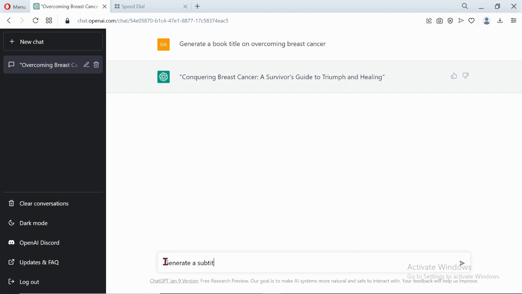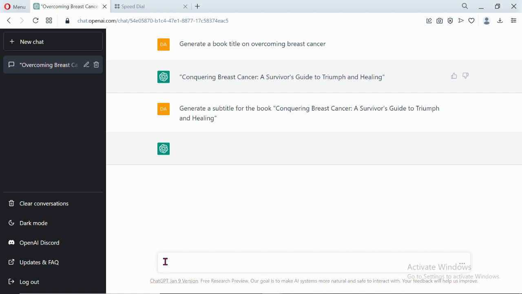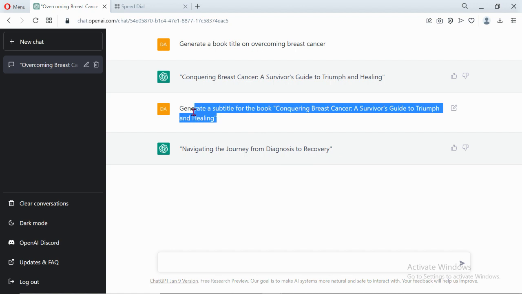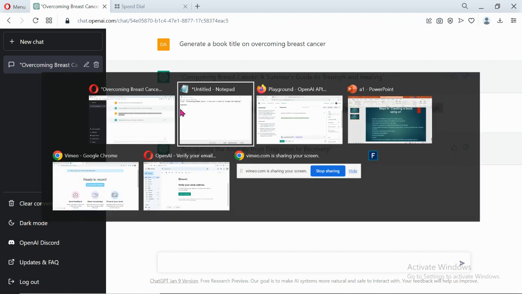Generate a subtitle for the book this. Then click on enter. And you can see this is a subtitle on here: Navigating the journey from diagnosis to recovery. So let's ask the same question to the second one, the playground.